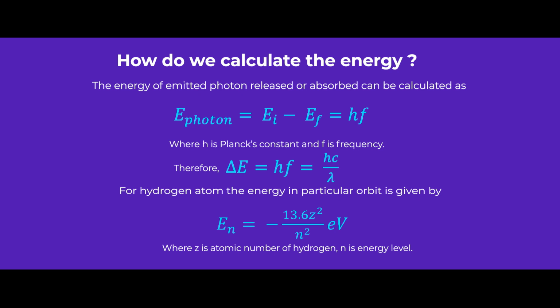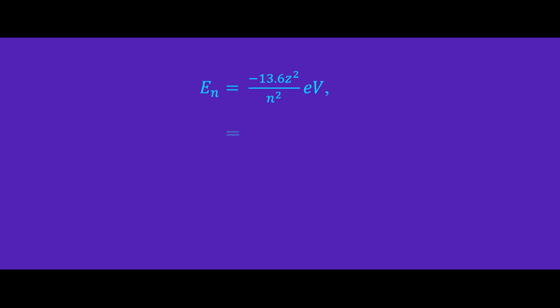Let us substitute the value and see whether we are getting negative 13.6 electron volts or not. Substitute here: 13.6 times 1 square, because the atomic number of hydrogen is 1, divided by n, where the ground state is equal to 1. Therefore, 1 square is 1.